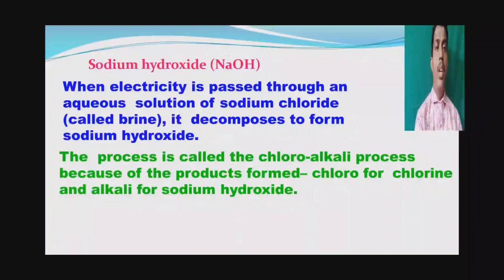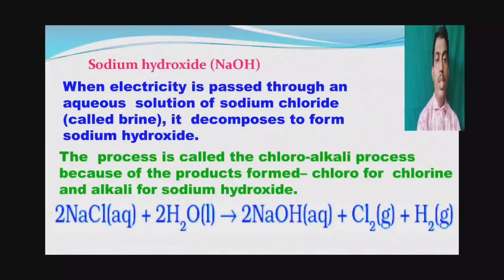Aqueous means water. The process is called the chloroalkali process because of the products formed: chloro for chlorine and alkali for sodium hydroxide. In this reaction, the products are chlorine and sodium hydroxide. Sodium hydroxide is the alkali and chlorine is evolved, so it is called the chloroalkali process.